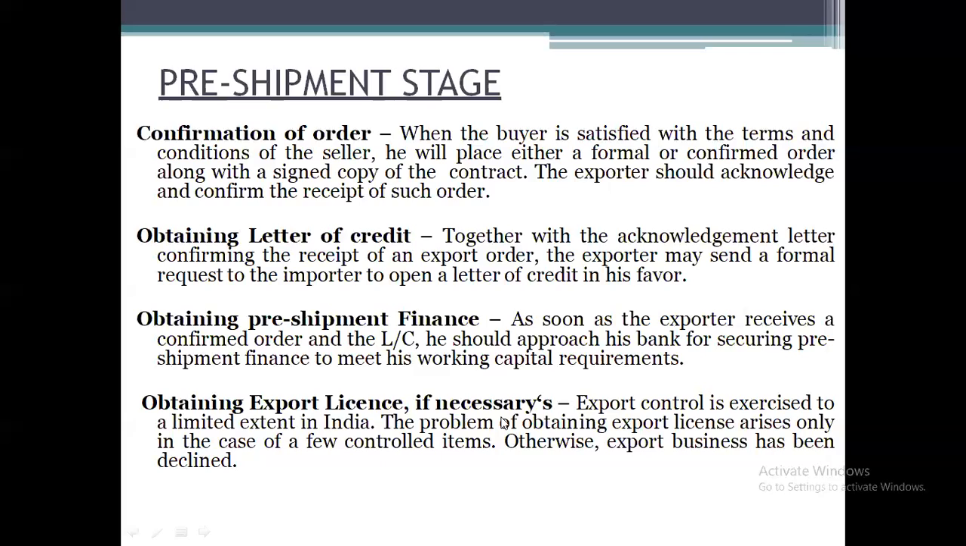Next, obtaining export license if necessary. After getting the finance from the exporter's bank based upon the letter of credit or confirmed order, they need to get the export license if necessary. Export control is exercised to a limited extent in India. The problem of obtaining an export license arises only in the case of a few controlled items. Means there are some products which may have restrictions for export. So if they are going to export such kind of product, they need to get the export license. Otherwise, the export business is declined.